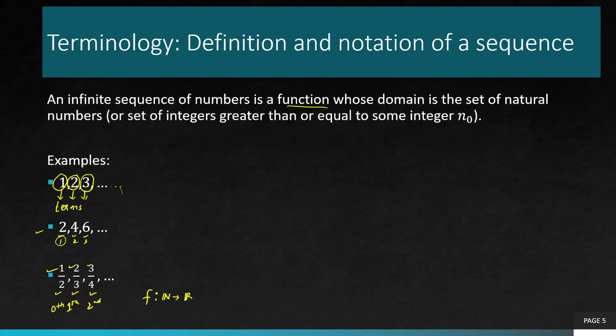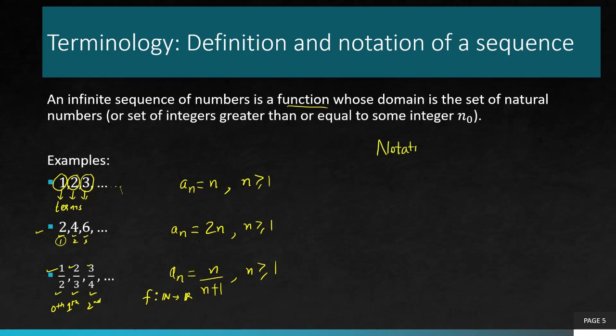So now if you understand the meaning of a sequence, let's have a look at the general term notation for each of these examples. What would be the general term for the first one? You can see these are nothing but the natural numbers. So how do you define that function? For the first example, it's a_n, which is the notation for the general term, equals n. For the second, it's 2n because they are all multiples of 2. For the third, they are fractions, n over n plus 1. And the domain of all of these three examples is n greater than or equal to 1, because n starts from 1 but it never stops.